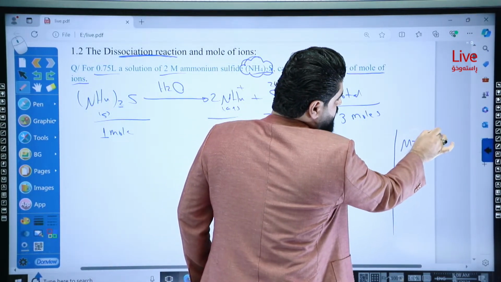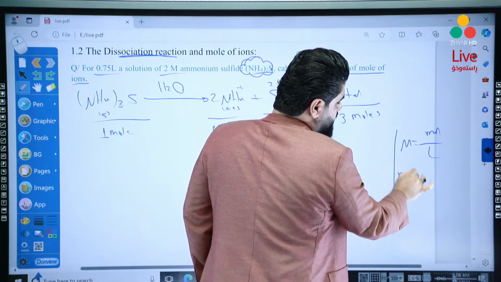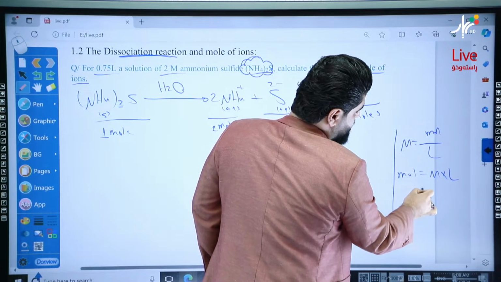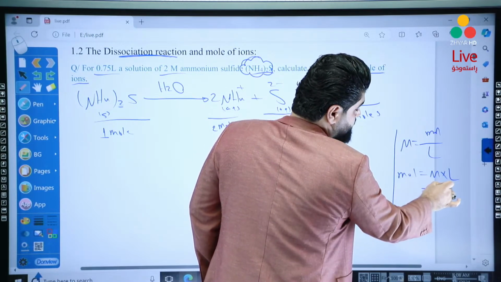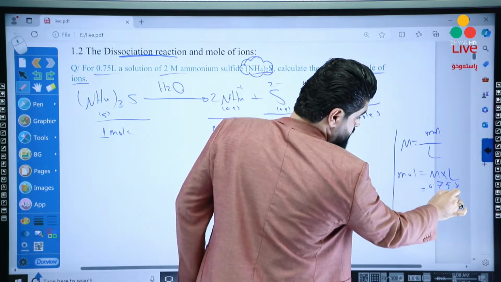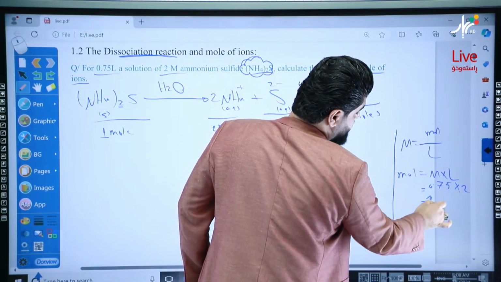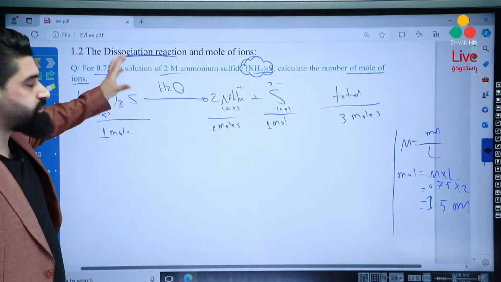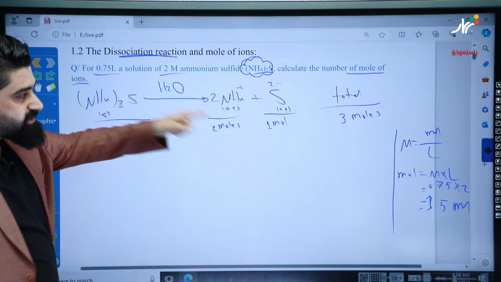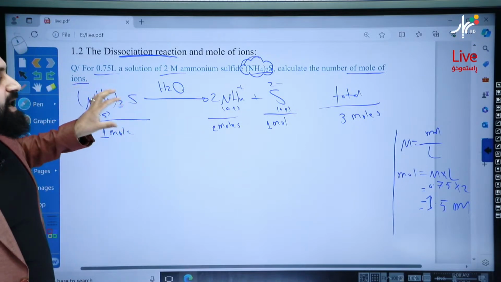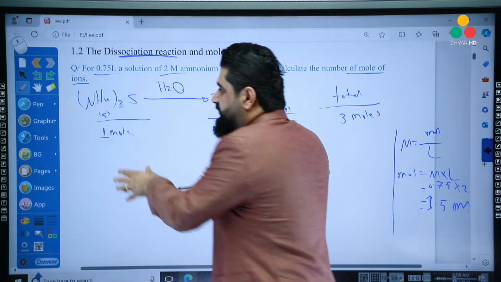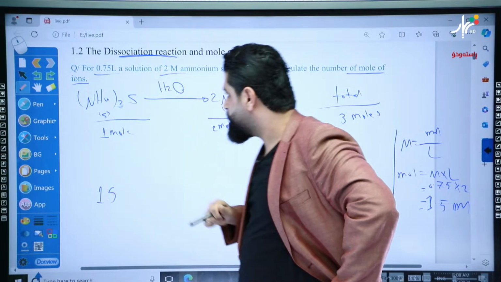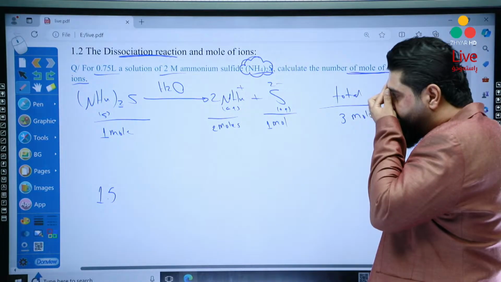Molarity equals mole per liter. So mole is equal to the product of molarity and liter. Okay, so it will be 0.75 times 2, which is 1.5 mole. Look, anytime you change some information into number of mole, this number of mole will be for the compound. We have to place this number below the compound, okay? So what if we have 1.5 mole of this compound, then calculate mole of ions, okay?